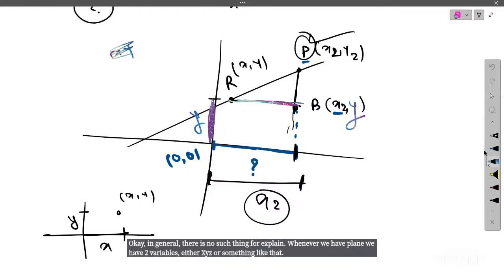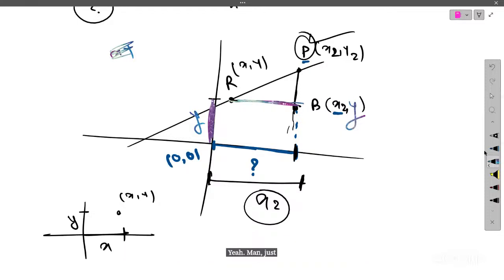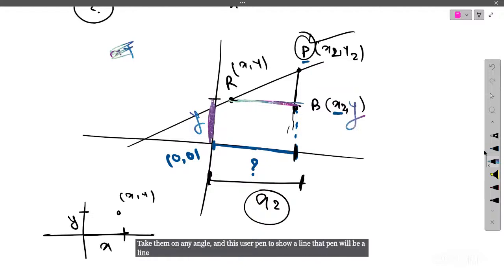Yes, madam. In such a case, I was just asking whether it is possible to have a line which is parallel to the x-plane and making some angle with the y-plane. Yeah, it is possible. You can just take two papers, place them at any angle, and use a pen to show a line. That pen will be your line, and the two papers will be your planes.